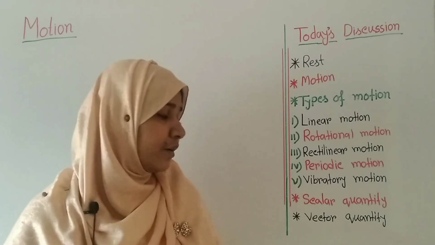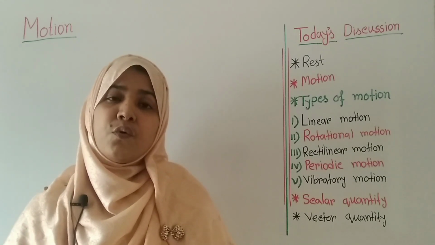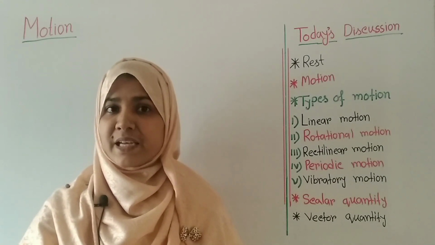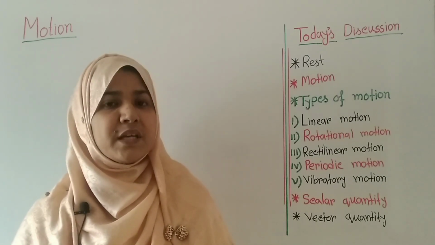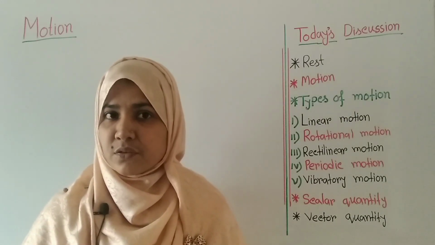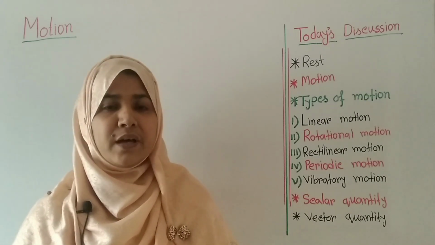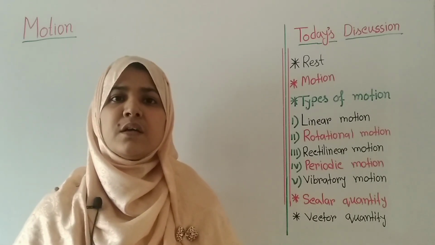On the other hand, vector quantity means the quantity which needs both magnitude and direction to express fully. The examples of vector quantities are displacement, acceleration, velocity, force, etc.